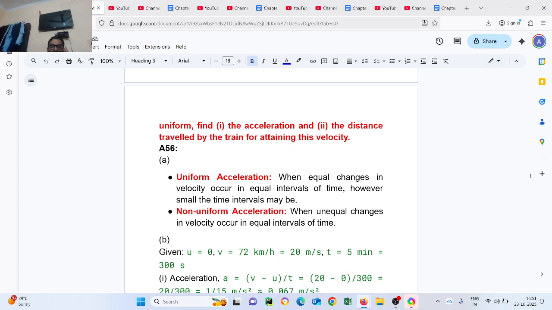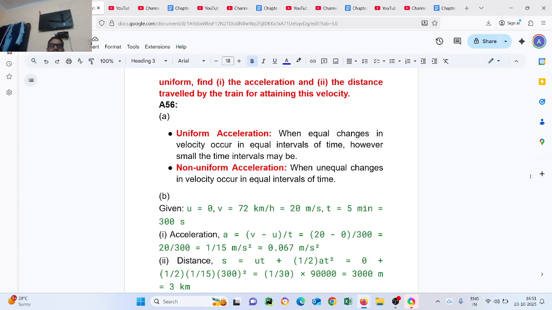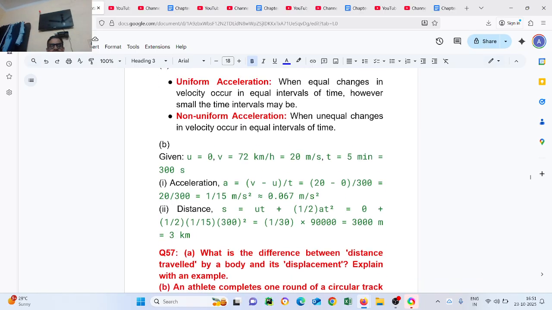Non-uniform acceleration: when unequal change in velocity occurs in equal intervals of time. Given u equal to 0, v equal to 20 meter per second, t equal to 5 minutes, 300 seconds. The acceleration equal to v minus u upon t, 20 minus 0 upon 300 equal to 20 upon 300, 1 upon 50 meter per second square, that is 0.067 meter per second square. Distance s equal to ut plus half at square. Put the value, you will get 3000 meter, 3 kilometer.